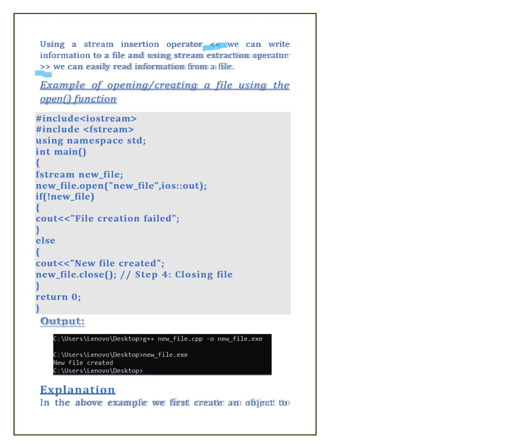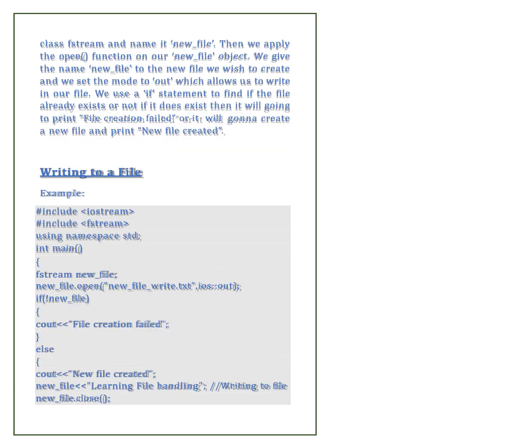Example of opening or creating a file using the open function. So we will be using the headers iostream and fstream. Using namespace std, we'll have the main function and we will be declaring all these and writing our program. We will be using if else conditions. Next we have class fstream and name it newfile.